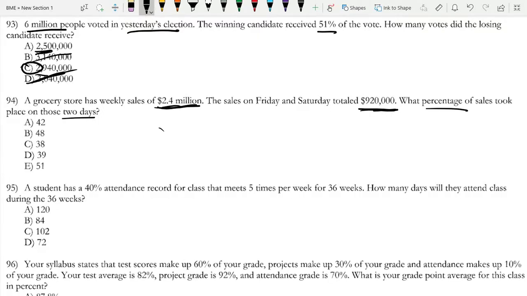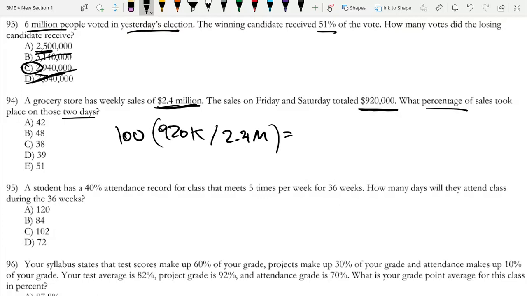So that would mean we have 920,000 divided by 2.4 million, and now we're going to times this by 100 to make it a percent. If you're not familiar with how I came to this answer, I have many videos on percentages, which I highly recommend that you take a look at.